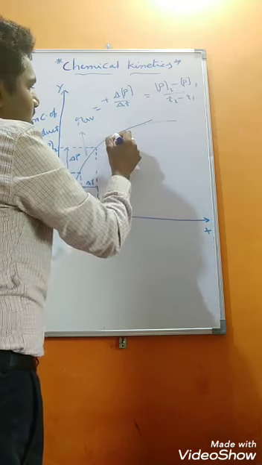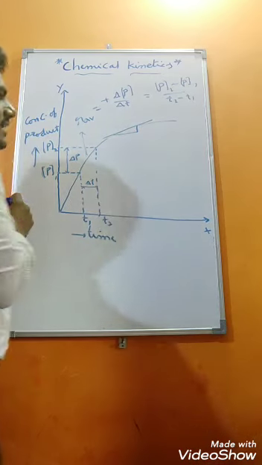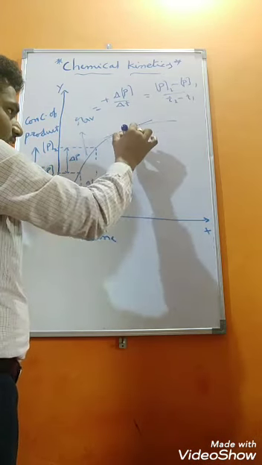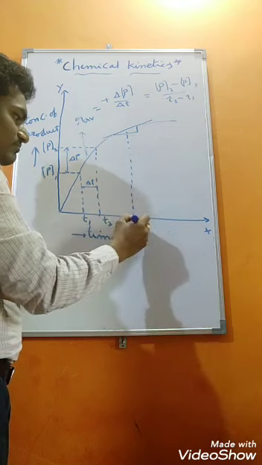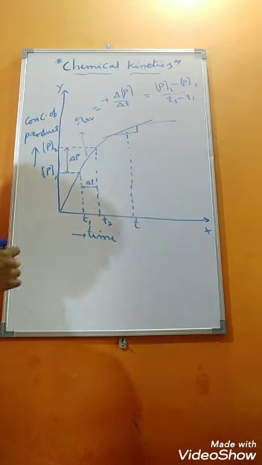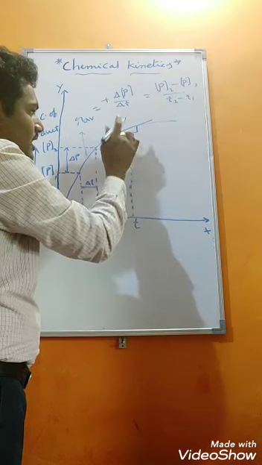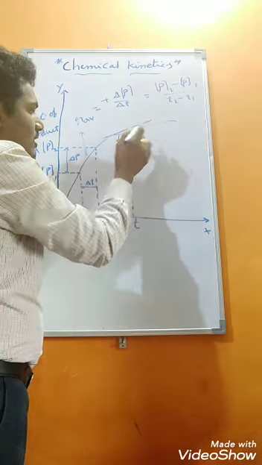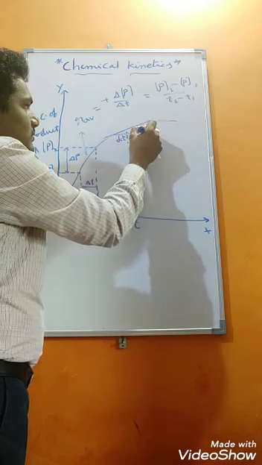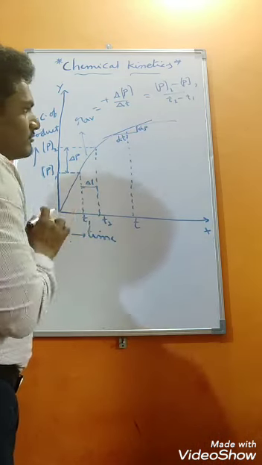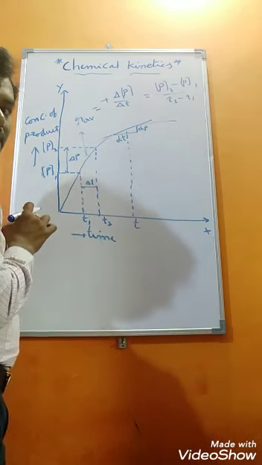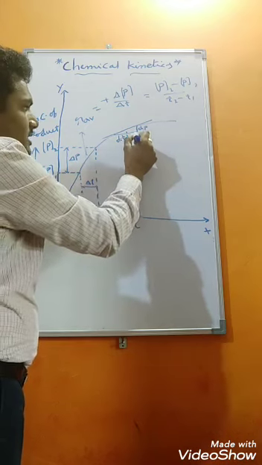I'm taking the tangent here, at this particular instant of time. Whatever interval you have taken, that is a small interval, so we can represent it with dt and dp. At this interval, we can measure the instantaneous rate.